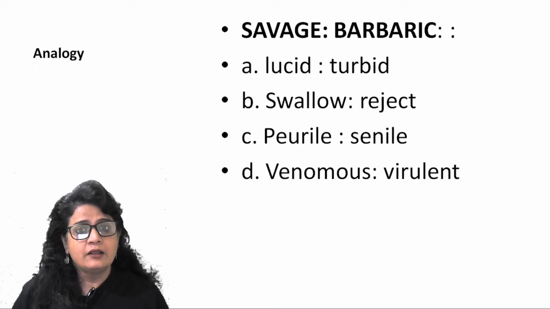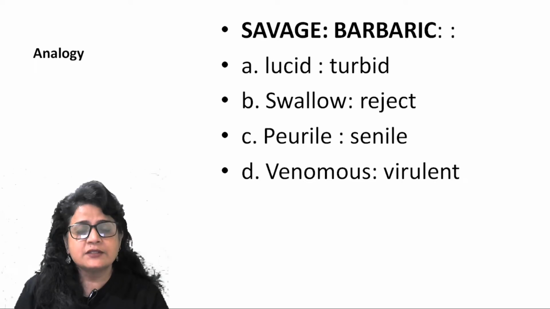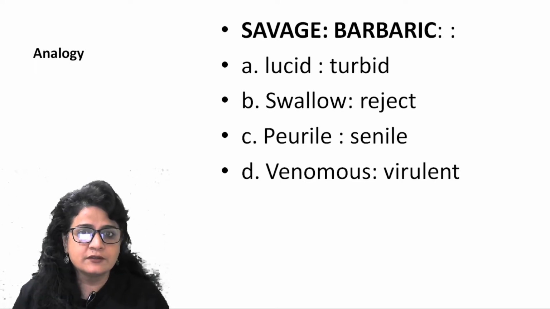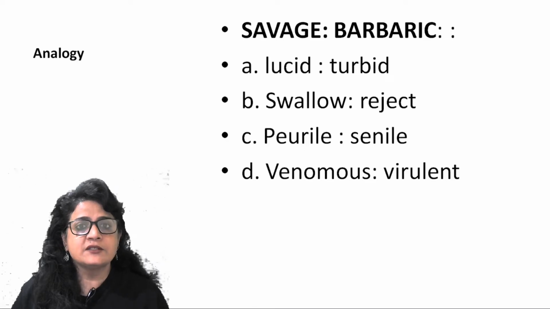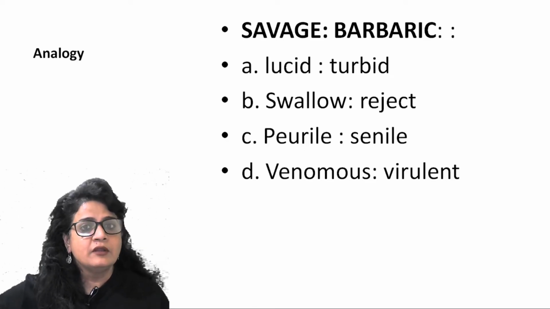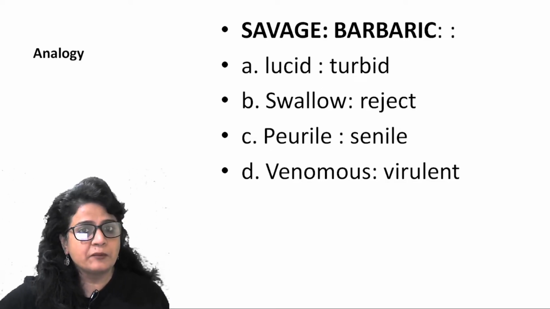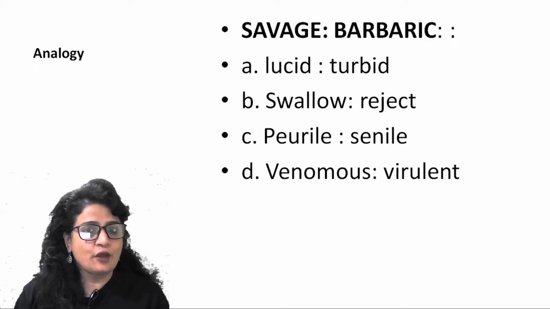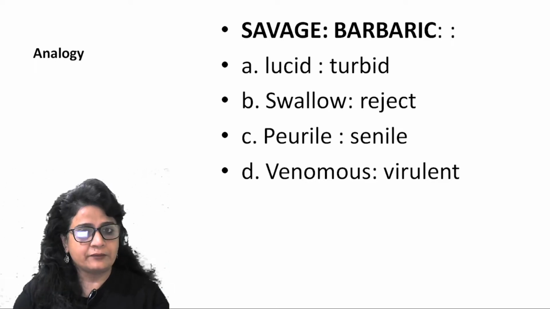So puerile, and again, they are not antonymous. Venomous, virulent. So venomous is something which is dangerous, basically something which is full of venom. Venom is zehar, right? So venomous is something which is zehreela, dangerous, extremely harmful. So is virulent. The virulent form of bacteria, that means something which is extremely harmful. Exactly synonymous words. And that is why D is your answer there, right?